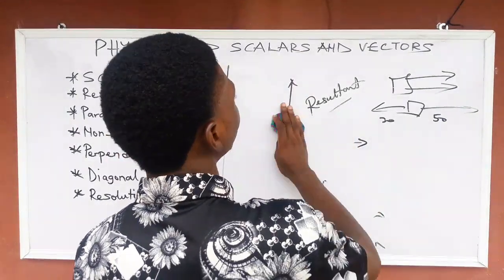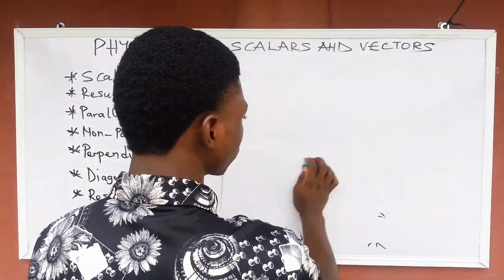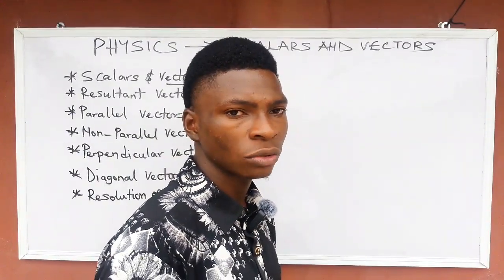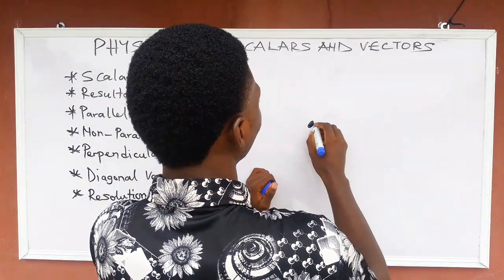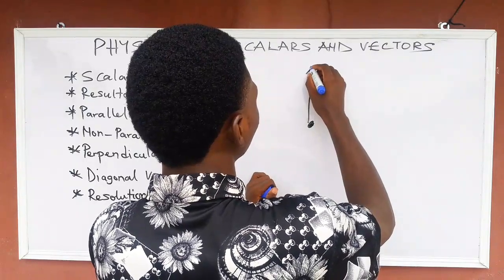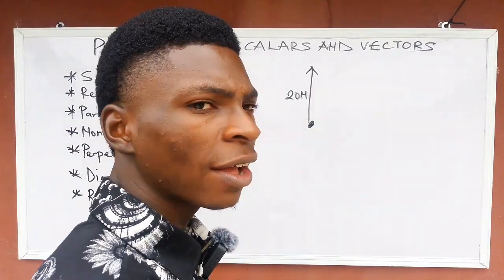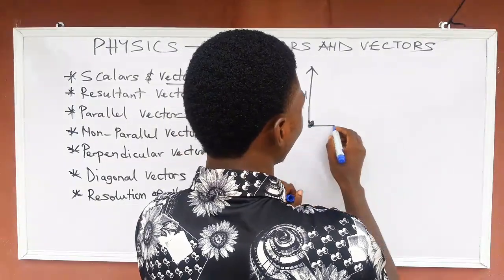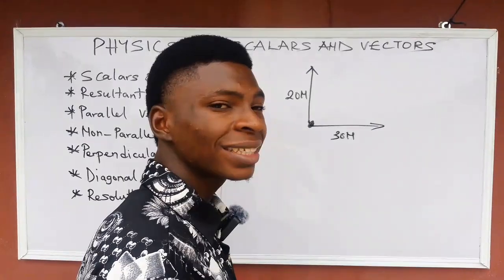Let me just do a little example for you, though in the next video I'm going to be doing a lot of calculation on this topic. So if a body applies a force of 20 Newton northward on a point, and another force applies 30 Newton eastward, this is how JAMB will ask you.